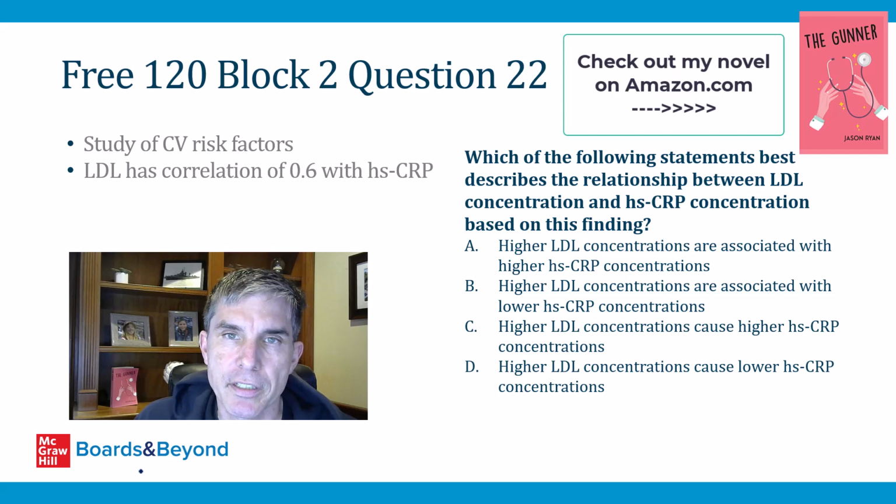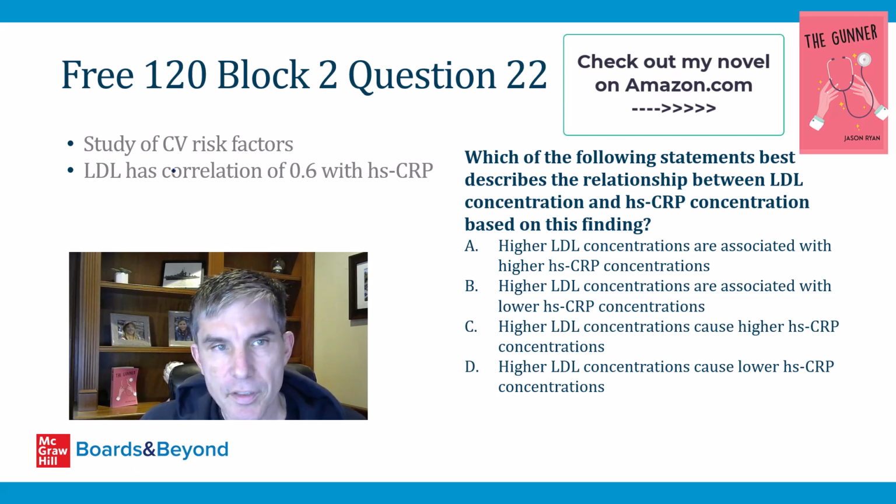Today we'll take a look at Block 2, Question 22. As always, I'll put a link to the question below this video, but on this slide I've summarized the key points. This question describes a study of cardiovascular risk factors, and they tell you that LDL concentration has a correlation of 0.6 with high sensitivity CRP concentration.